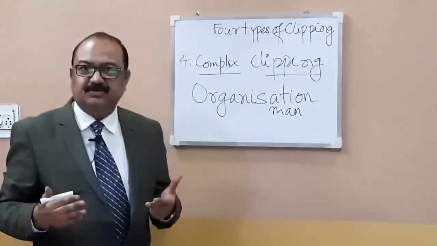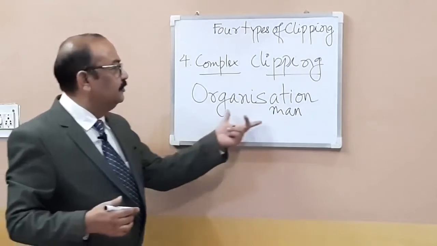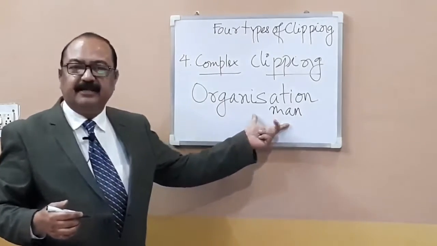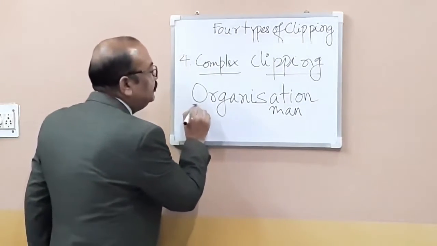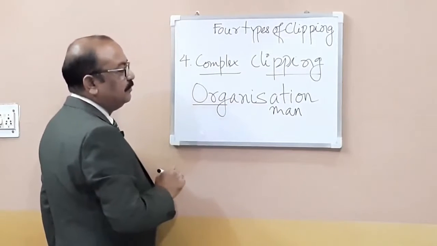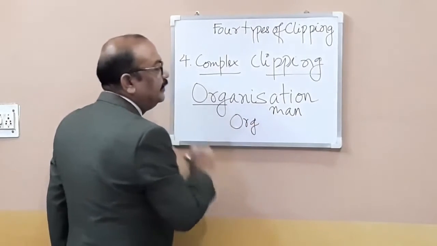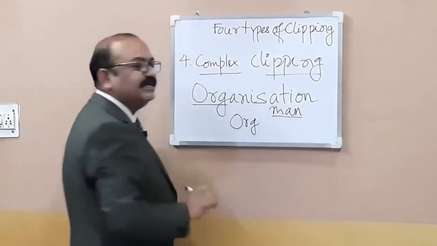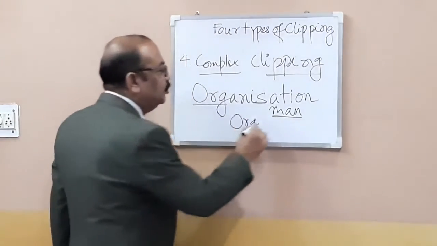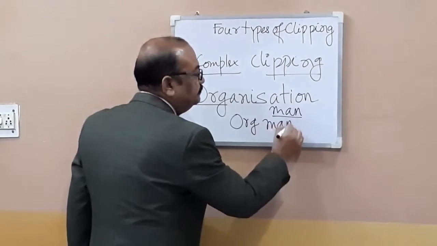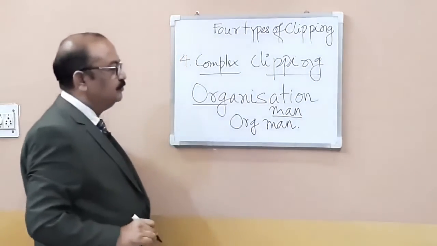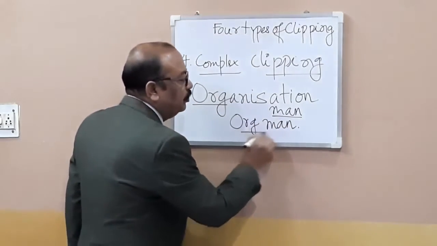We already discussed compound words. Compound words are those words where two root words are combined together. So you take the first part of the first word and the entire second root, the second free form. You are left with Orgman.